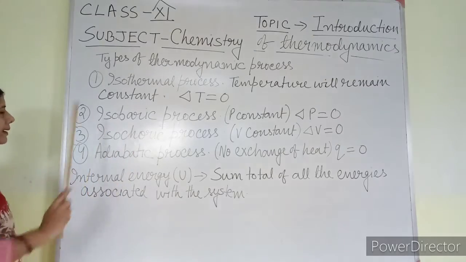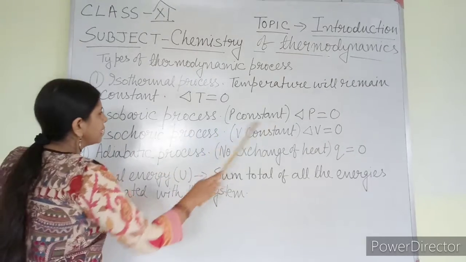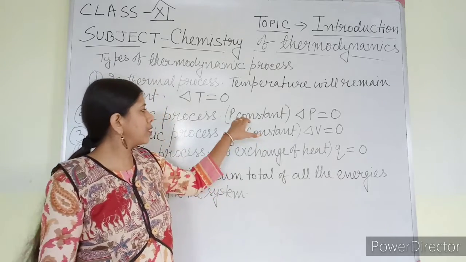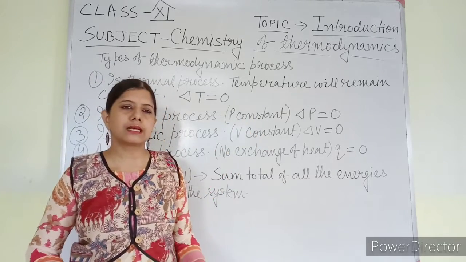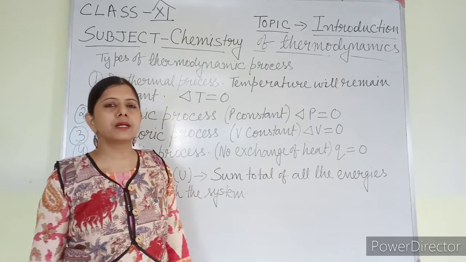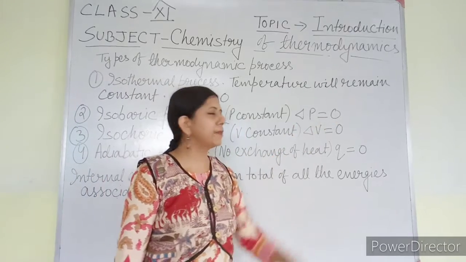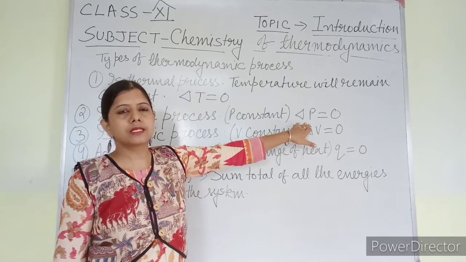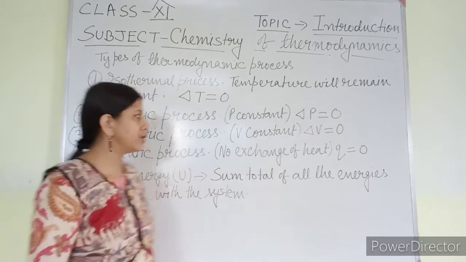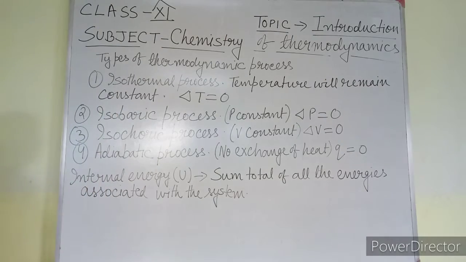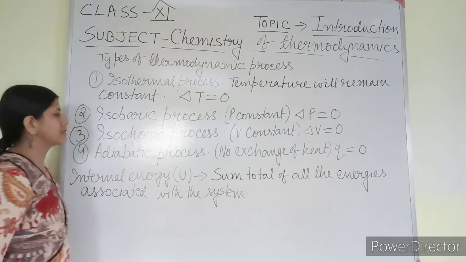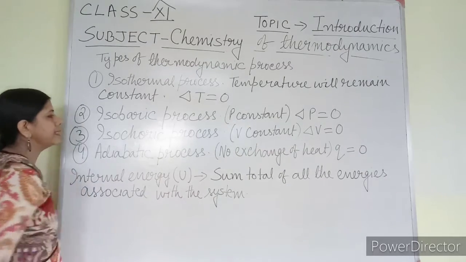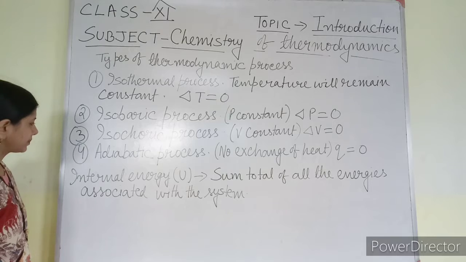Similarly, isobaric process means pressure will remain constant throughout the experiment. The pressure of the substance will remain constant, so definitely delta P equals 0. Delta P means the difference of final pressure and initial pressure, that is 0. Isochoric process: volume will remain constant. If the volume remains constant, definitely delta V is going to be 0.